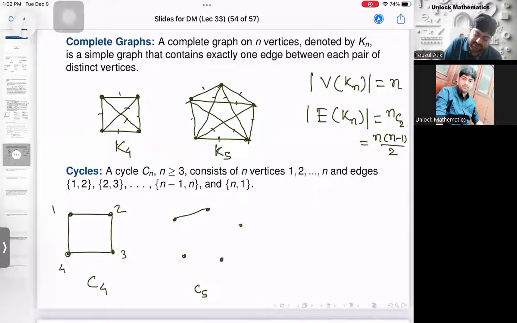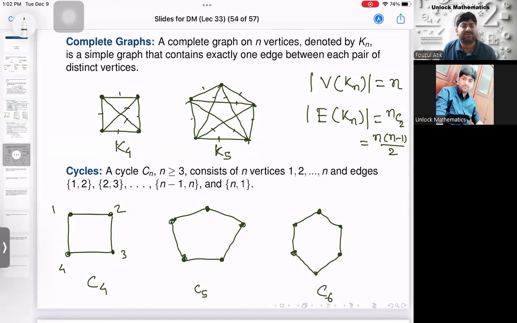And then start from this, go, and come back to the same. This is cycle graph C5. Then cycle graph C6, I think you can easily draw that. There will be 6 vertices. Start, go, and come back. This is an example of C6. So this is how you can draw.